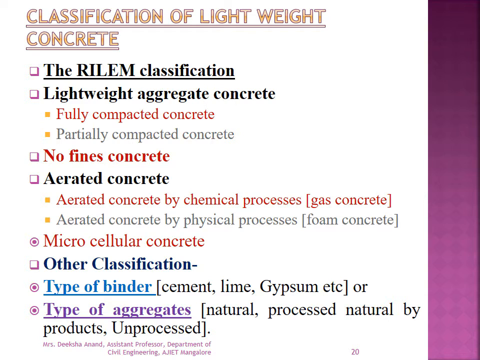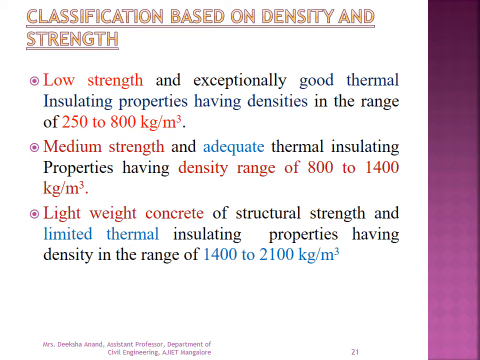Other modes of classification are based on the type of binder, like cement, lime and gypsum, or the type of aggregate, like natural, processed natural, byproducts and unprocessed. Next is classification based on density and strength.